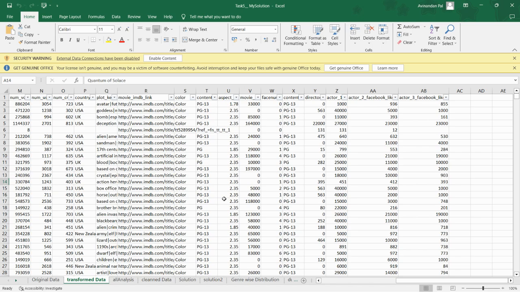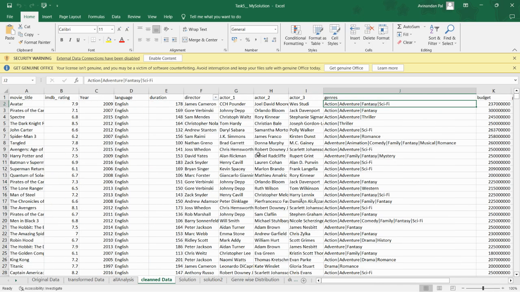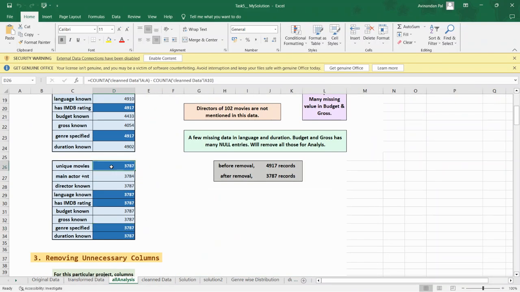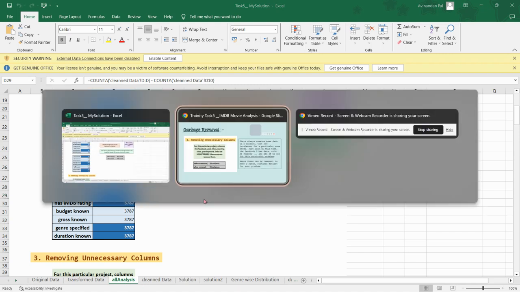So after all these removals, I am left with this many columns and 3787 rows. And yeah, this sheet has all the analysis that was done. All the formulas are also here, so you can find that in this sheet.